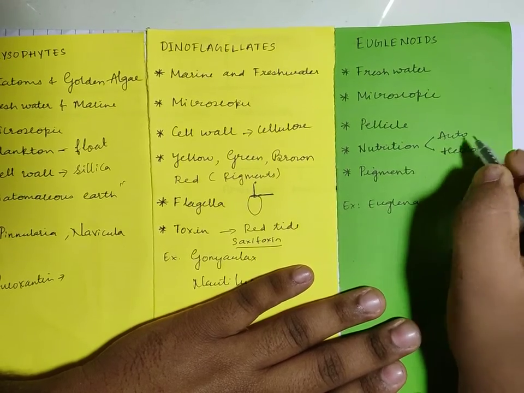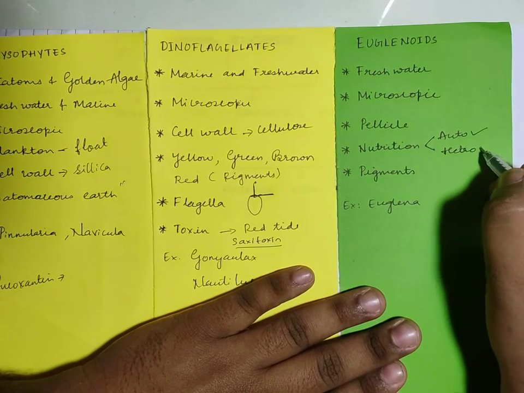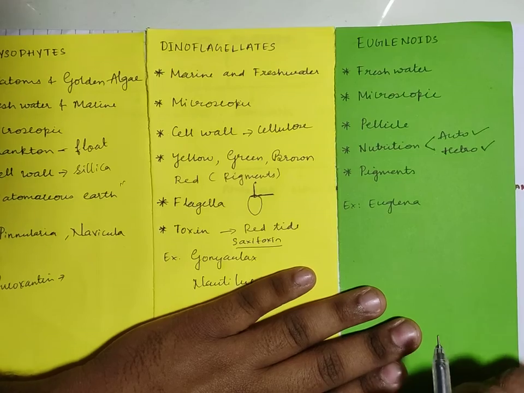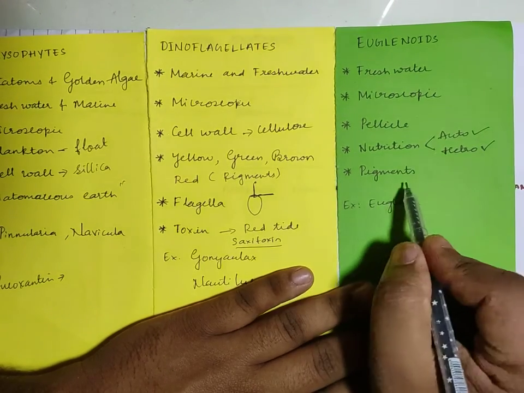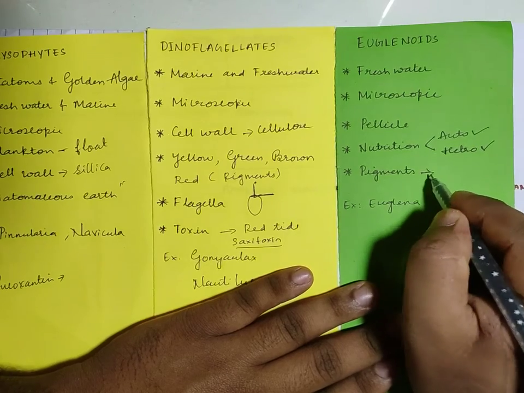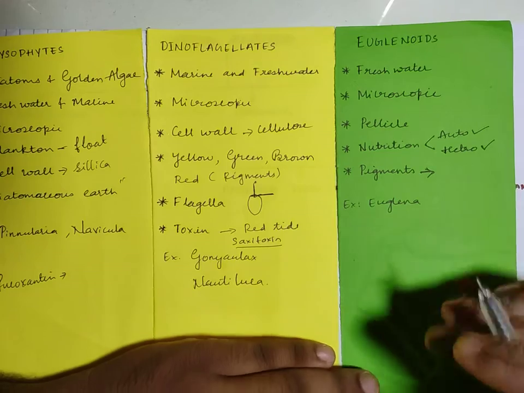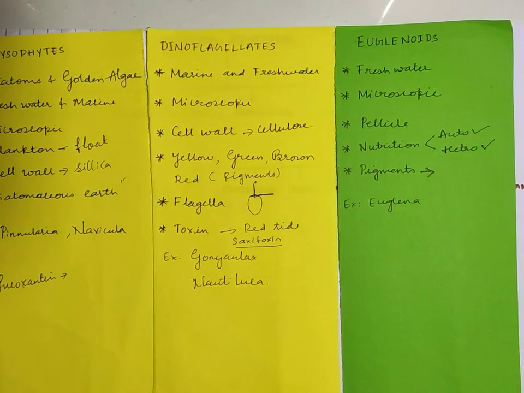In presence of light it goes for photosynthesis, whereas in absence of light it goes for heterotrophism, that is it is acting like a predator. Okay, and the pigments which are present in the euglenoids resemble the pigments which are present in the higher organisms, and the best example here is Euglena.